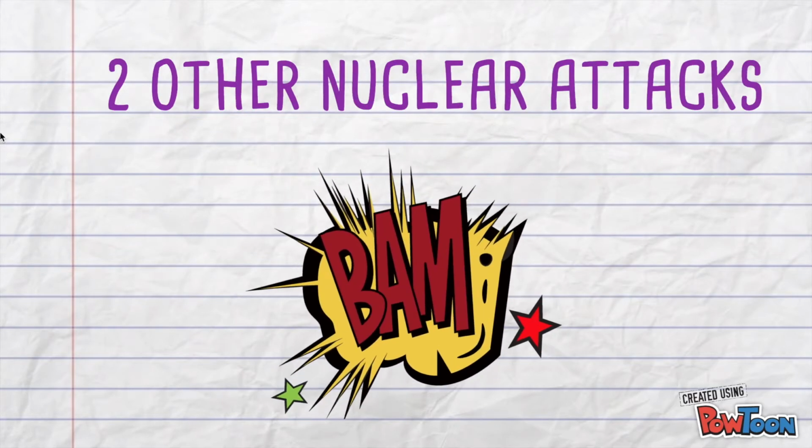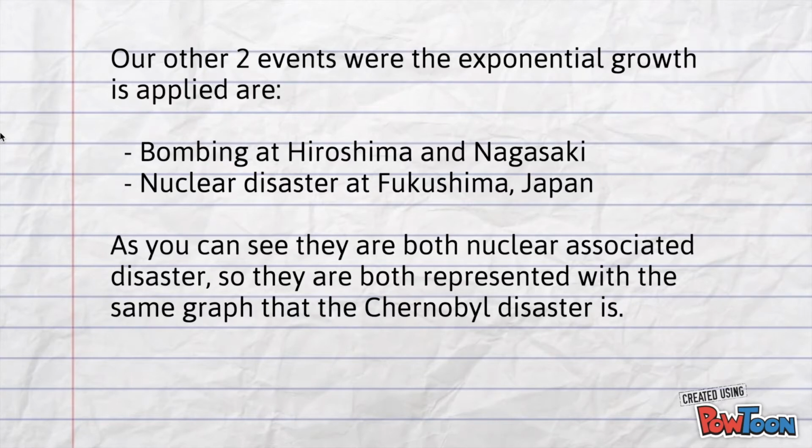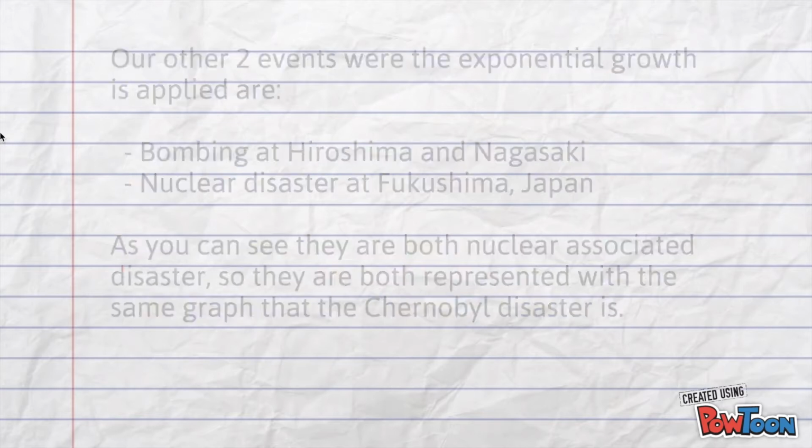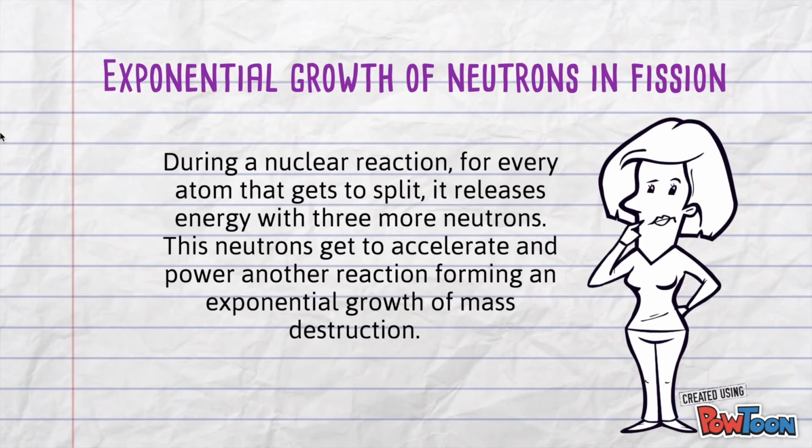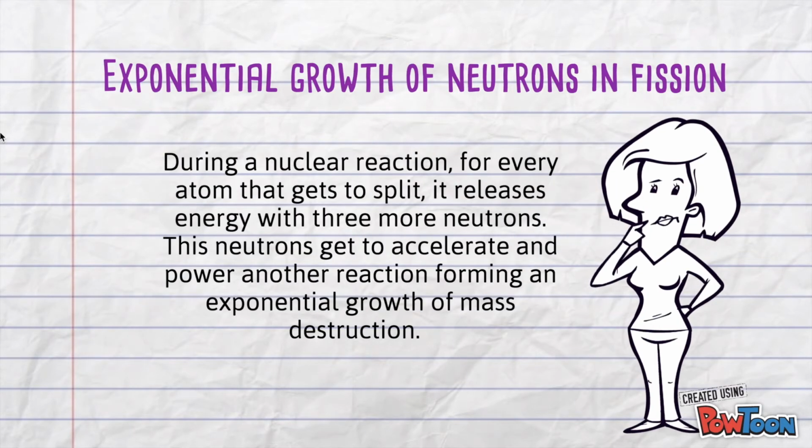Nuclear attacks. Two other events where exponential growth is applied are the bombing of Hiroshima and Nagasaki and the nuclear disaster at Fukushima, Japan. As you can see, they are both nuclear-associated disasters, so they are both represented with the same graph that the Chernobyl disaster is. Exponential growth of neutrons in fission.